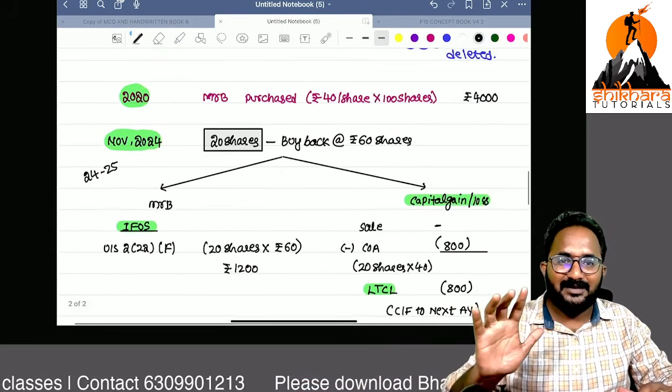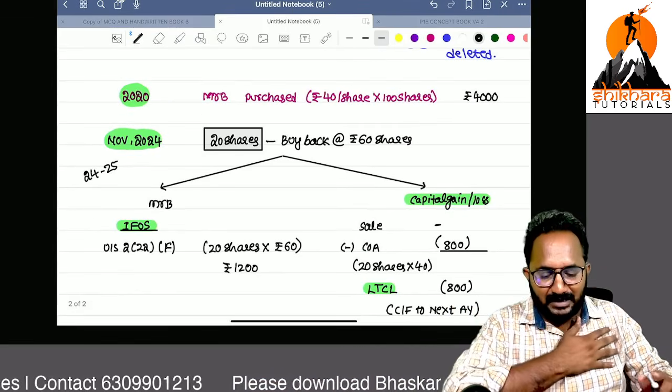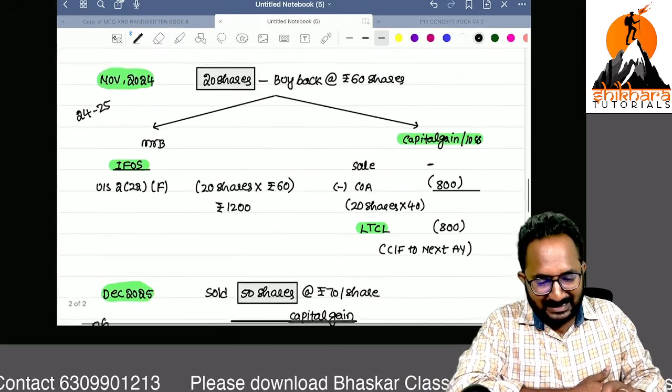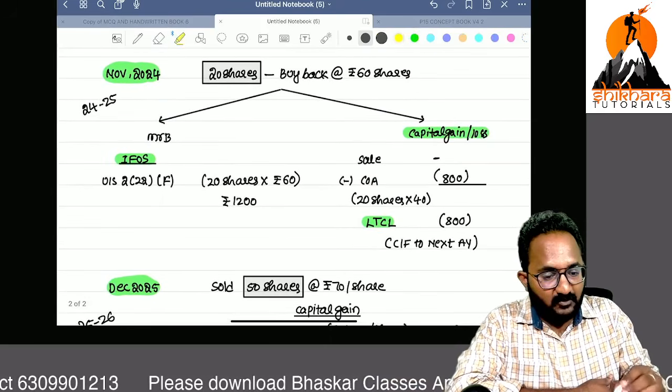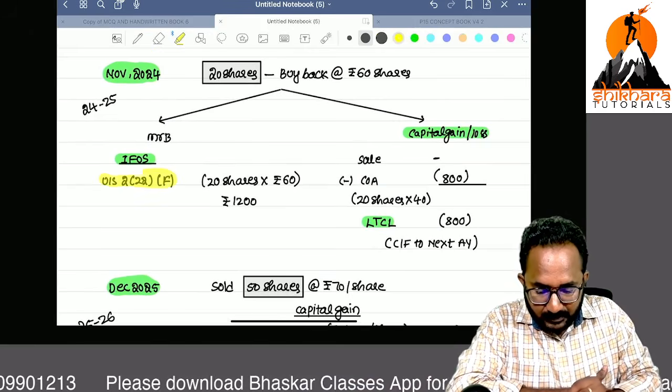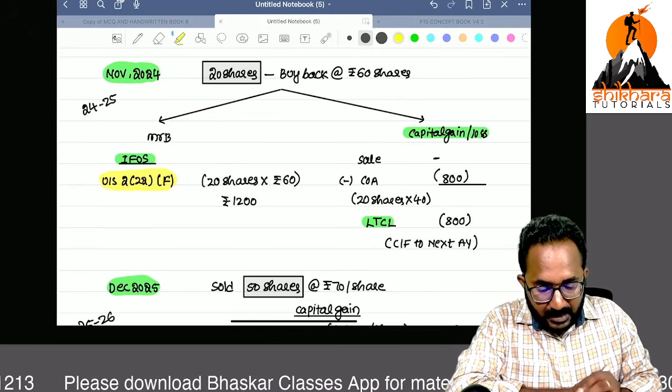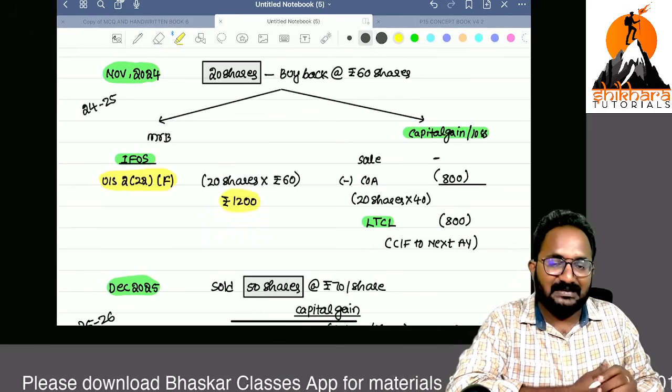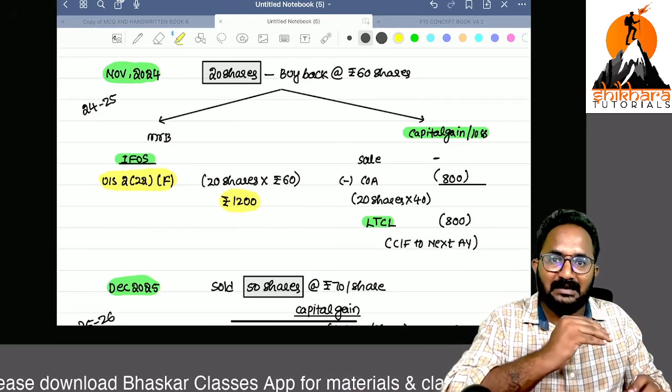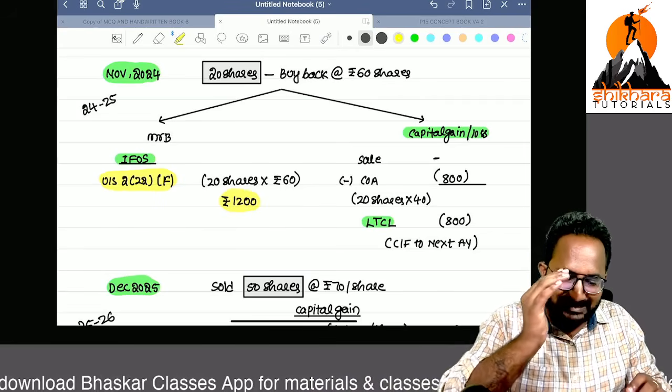So what is the point here? Remember, a new deemed dividend section was introduced because of the buyback amendment. Here buyback proceeds are directly taxed in the hands of the shareholder under income from other sources as deemed dividend.